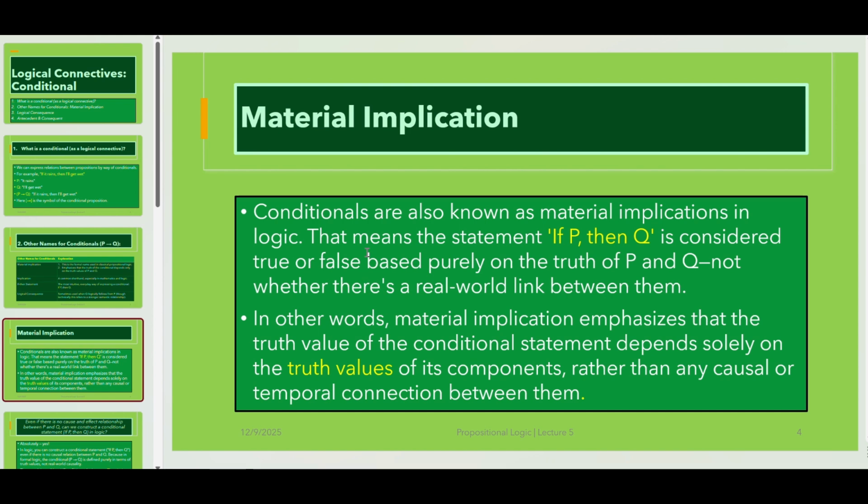In other words, material implication emphasizes that the truth value of the conditional statement depends solely on the truth values of its components rather than any causal or temporal connection between them.